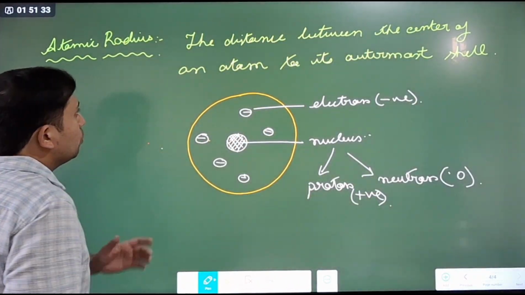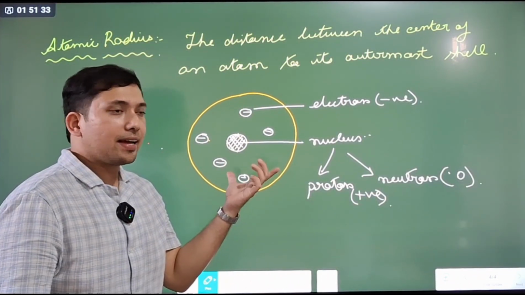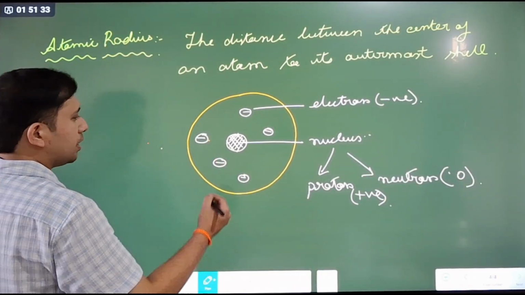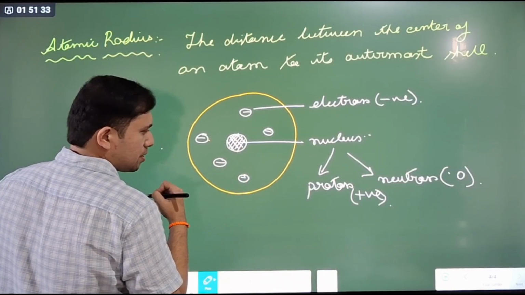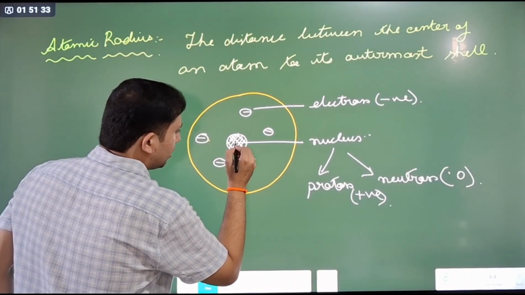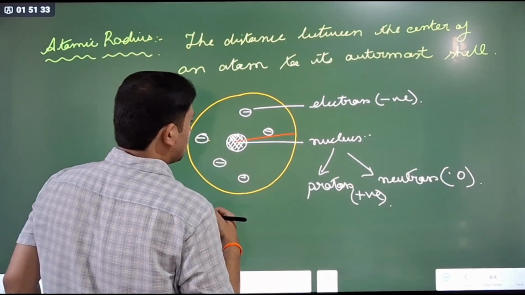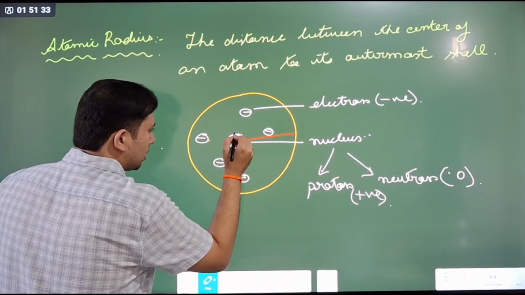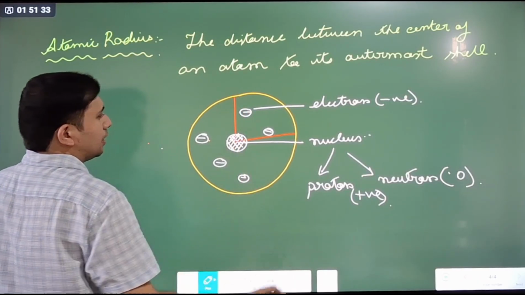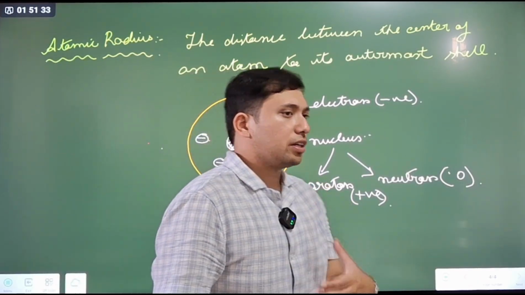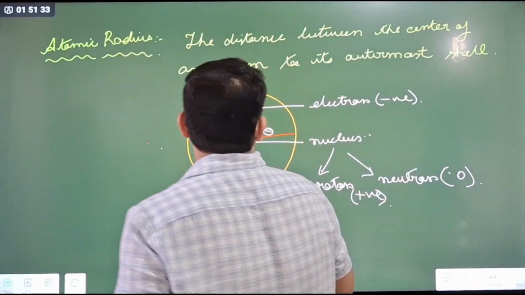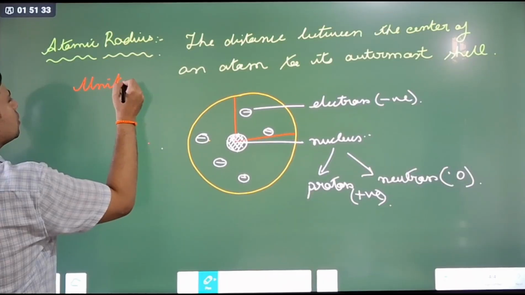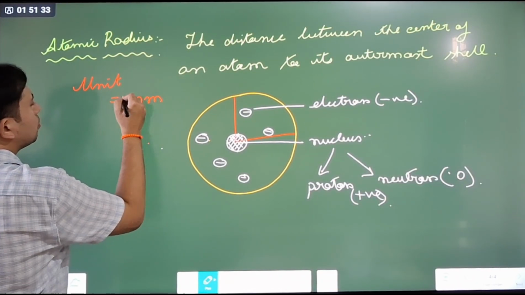Now suppose this is the atom of an element. For atomic radius, this is the center of the atom, which is the nucleus, and the outermost shell. So the distance from the center to the outermost shell is the atomic radius. The unit of atomic radius is nanometer.